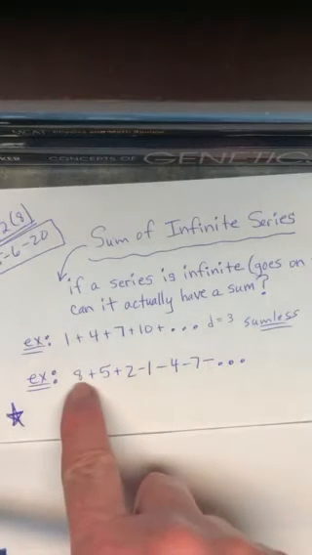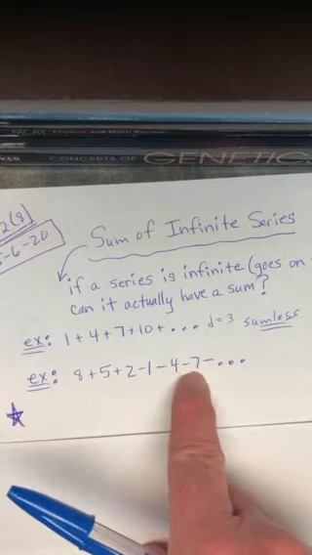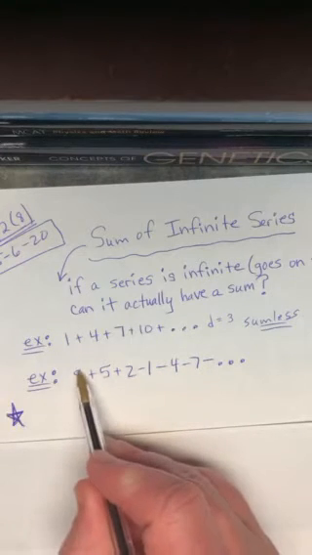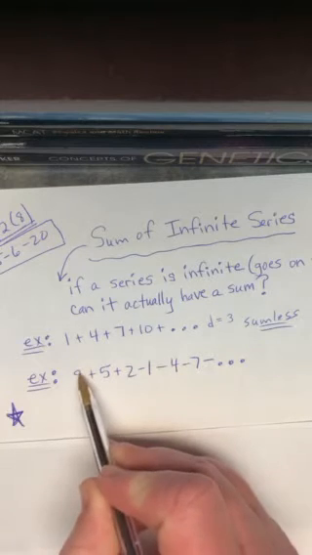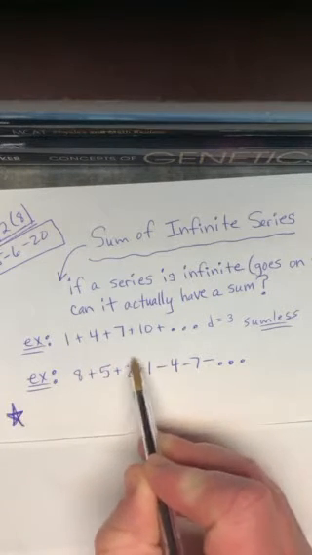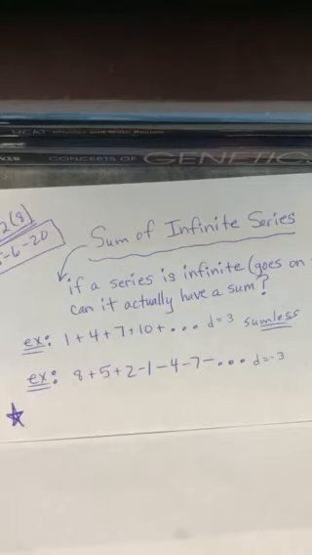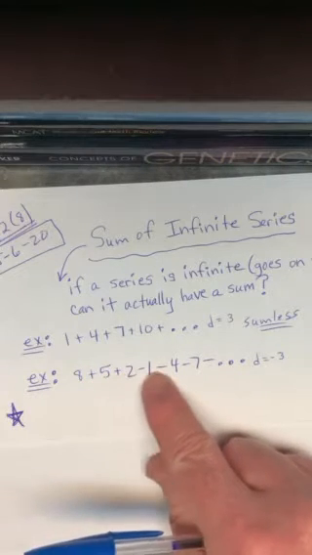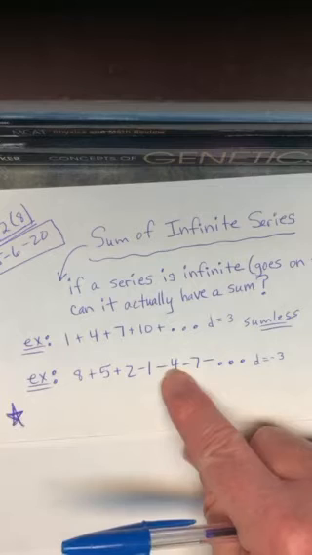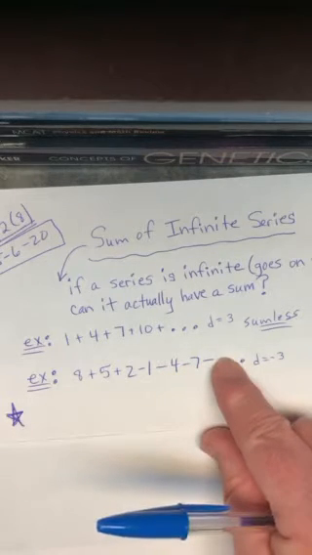Wouldn't the same be true if it was arithmetic and the numbers were getting smaller? Now notice here, 8, then 5, then 2, then -1, I'm adding -3 each time, so my difference is negative instead of positive. Agreed? Well, if I added these numbers, 8 plus 5 is 13, plus 2 is 15, minus 1 is 14, minus 4 is 10, minus 7 is 3, minus 10 would be -7.